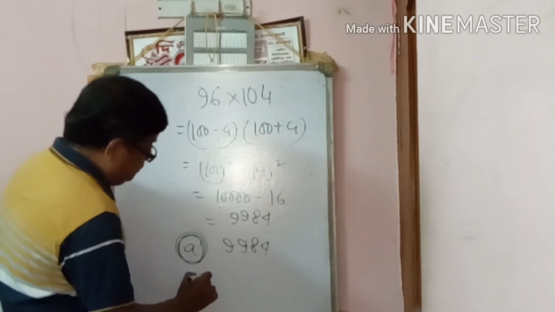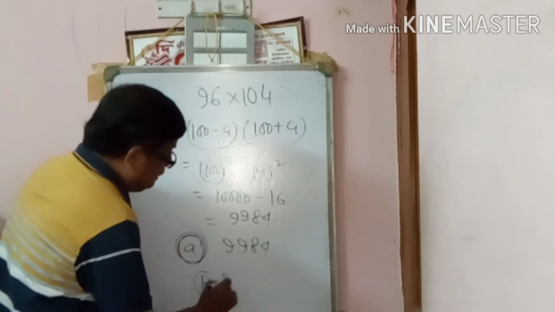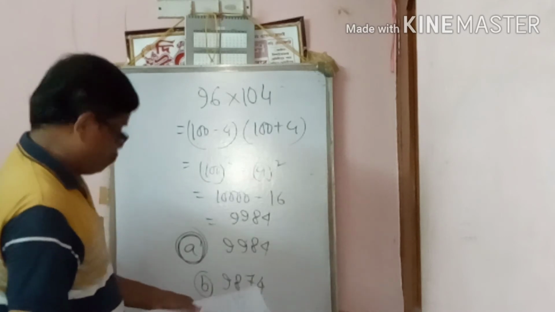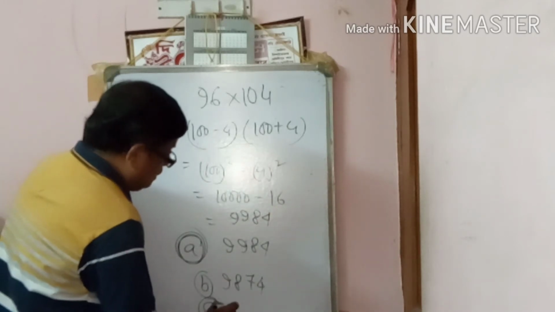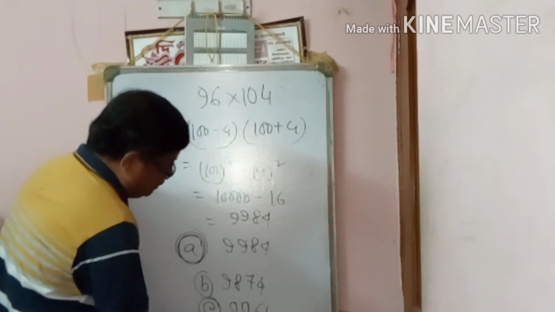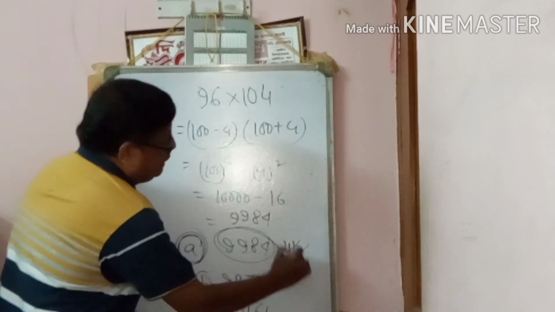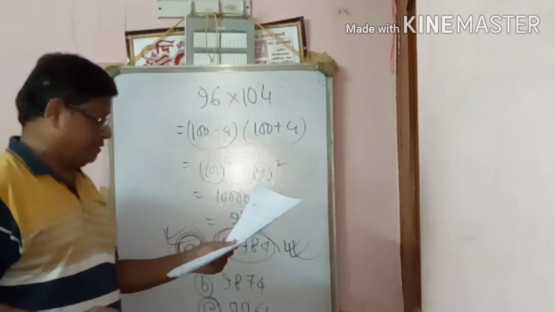B is given 9874. And C is given 9964, and D is given none of these. So the first option is correct. Option A is the correct answer.